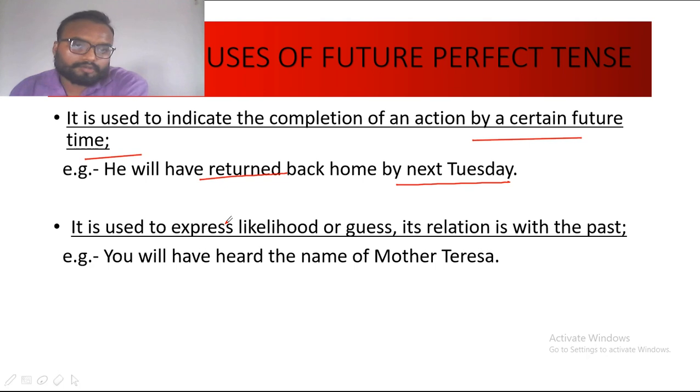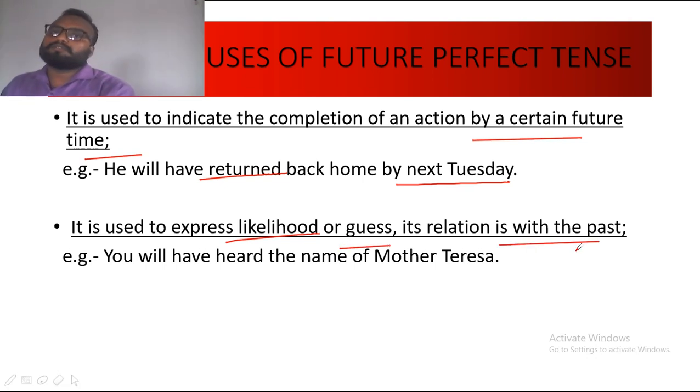Next is, it is used to express likelihood or guess. Whenever you make any guess or any assumption, and if it has any relation with past, that sort of sentence will again take future perfect tense. So any guess or assumption which you are going to make, but if it has any relation with past, again it will take future perfect tense.